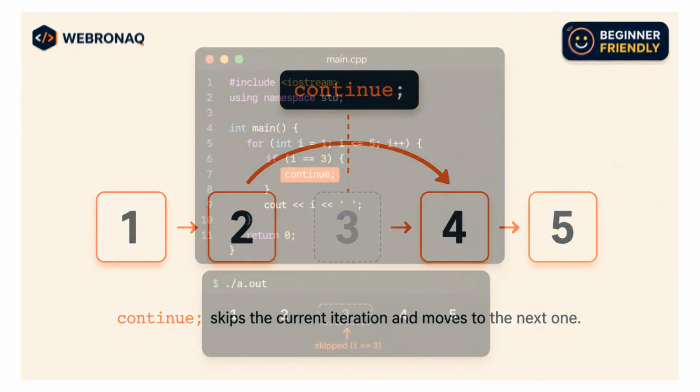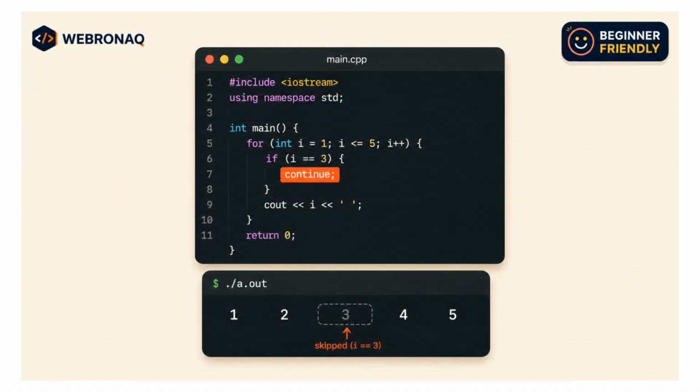Let's see this in code too. Here we have a for loop running from 1 to 5. Inside, there's a condition. When i is equal to 3, we trigger continue. Now look at the output. It prints 1, 2, then skips 3 entirely and continues with 4 and 5. The loop didn't stop, it just skipped the iteration where i was 3 and kept going. That's the key difference. Break ends the loop. Continue just skips one step.